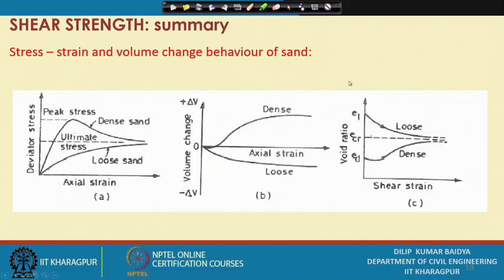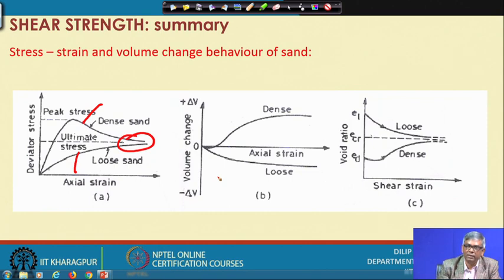And this is again the stress strain behavior of sand. If it is loose or dense, dense is this, loose is this, and both will reach a common value at large strain. The ultimate stress for both loose and dense sand will be nearly equal, and for dense soil generally volume increase will be there after a certain strain, whereas loose sand will continually decrease in volume, and correspondingly we can find out the critical void ratio.